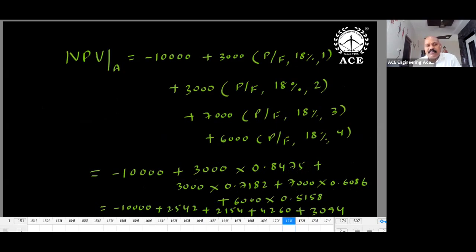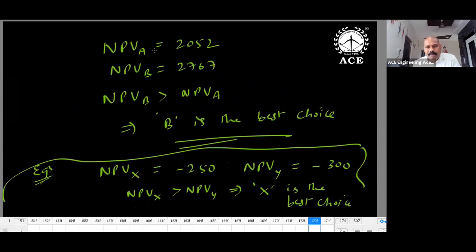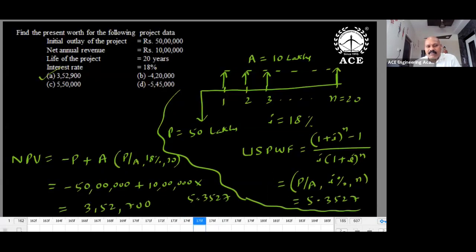Tables are used. Similarly for project B, 2767. So which is the best now? Higher NPV value. NPV of A is 2052, NPV of B is 2767. So which is good here? B is good. So similarly here also we calculate the NPV value.